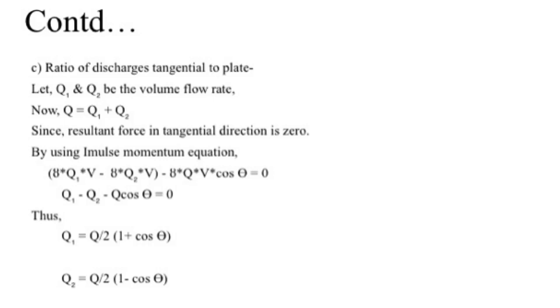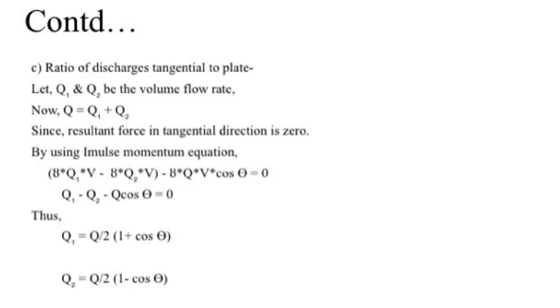Now C. This C point is nothing but the ratio of discharges tangential to the plate. You can go back through the slides where I have given a figure. There you can see that when discharge is occurring, it is occurring in two directions, that is Q1 and Q2, and it is tangential to the plate. Let Q1 and Q2 be the volume flow rates. Therefore total discharge can be given as Q is equal to Q1 plus Q2. Now as the resultant force is tangential to the plate, it will be 0.